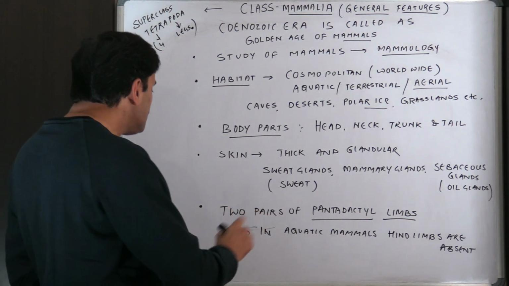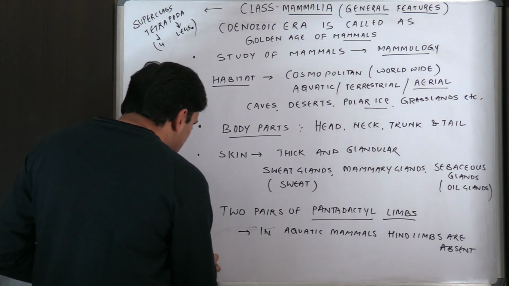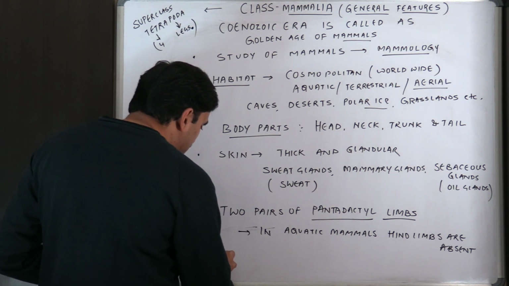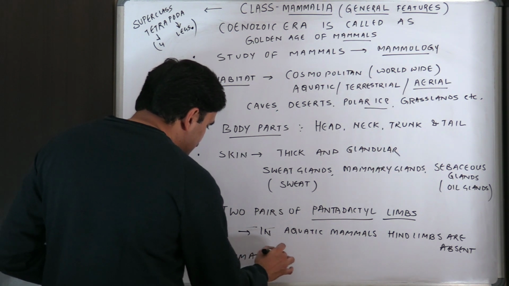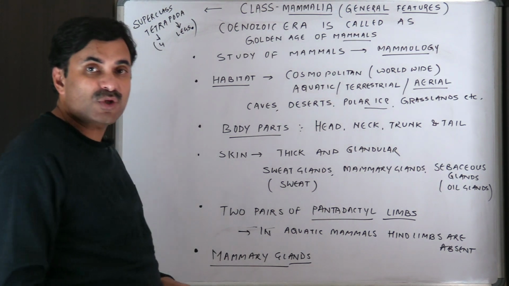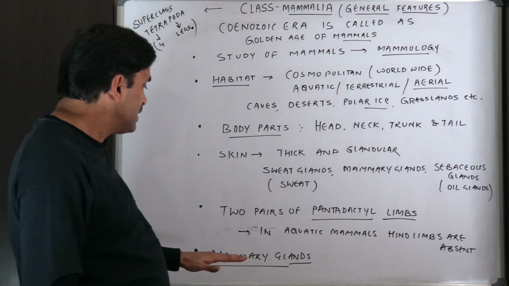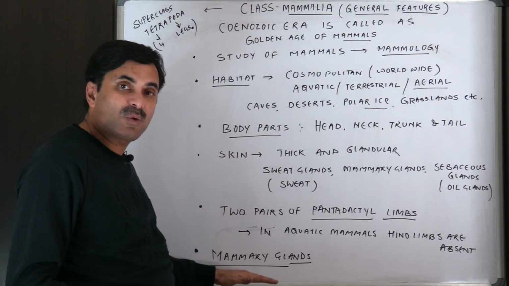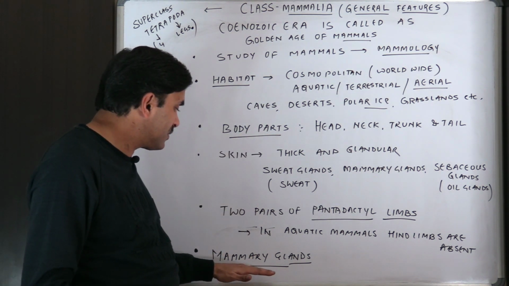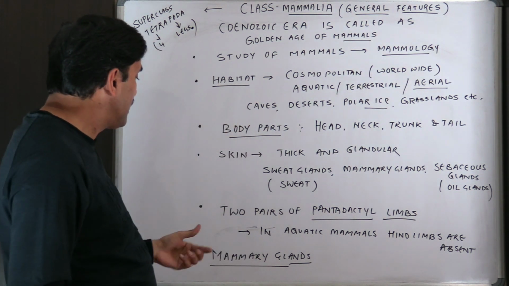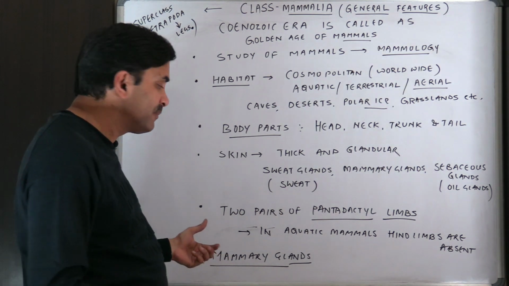Are you getting this? Now the next point is that they have mammary glands. This is the most important feature of the class Mammalia. The mammals have mammary glands, and the name Mammalia also comes from the word mammary.